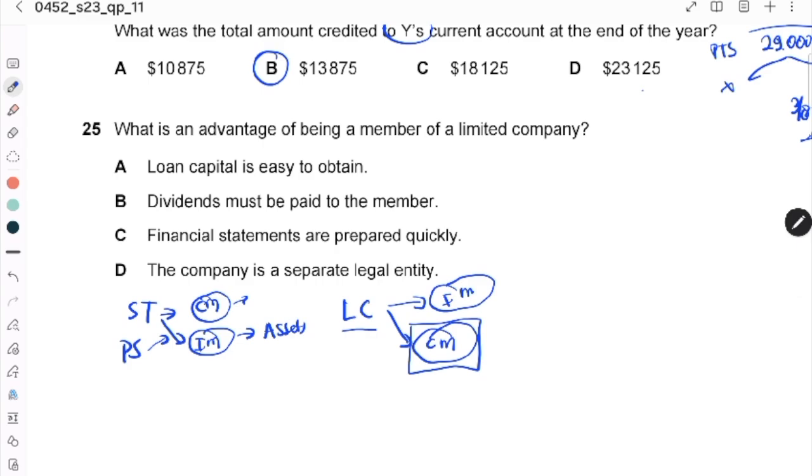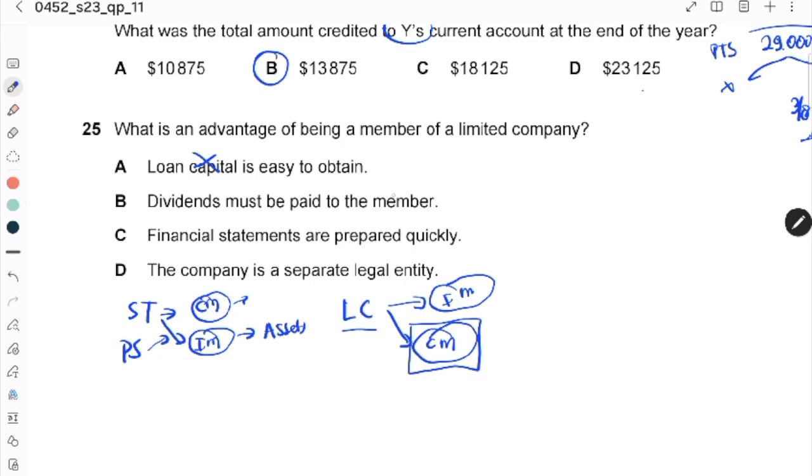So, number one, the loan capital is easy to obtain. Is not, because for a limited company, the money is from investors. So many investors. It's not only one, not only two, but many, maybe 1,000. So it's not so easy to obtain the loan capital.